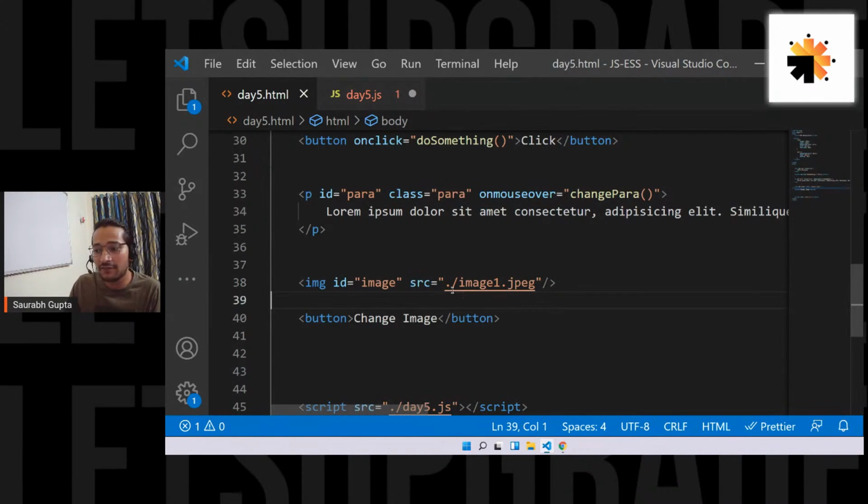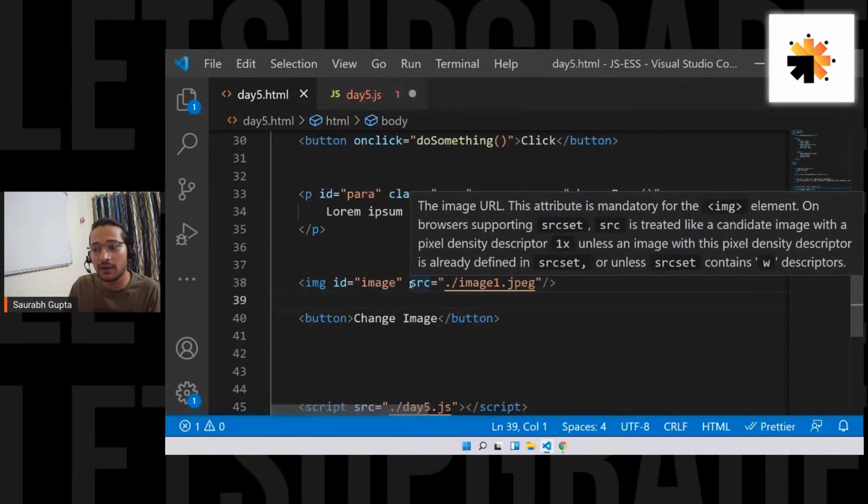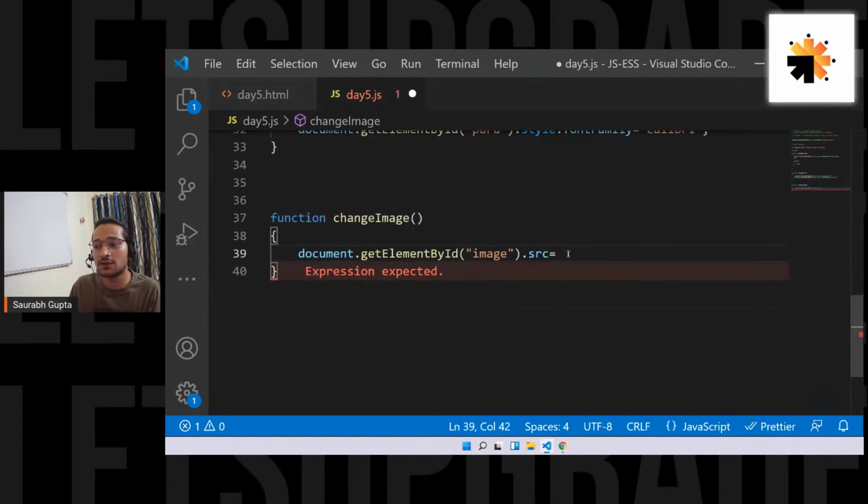If I go here and change the source, the image will change, definitely. That is the only thing I'm doing with JavaScript. I select this element, and now I'm going to change the source from JavaScript. So dot any attribute, guys, understand, I'm showing you src, but you can manipulate any attribute. Any attribute you want to change, you can change it for any element. I am showing you for the image tag. Don't think that it only works for the image tag. You can work with a p tag, input tag, whatever you want.